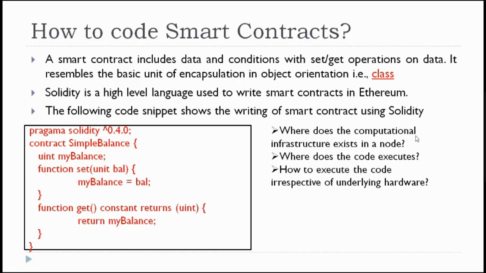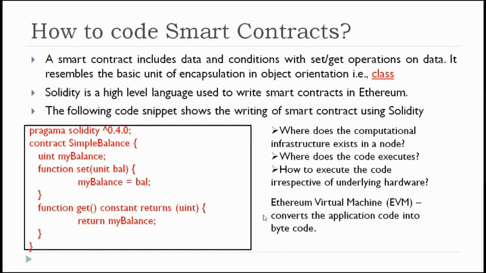So where does this computational infrastructure exist in the node? Where does the code execute? How to execute the code irrespective of underlying hardware? For all these things, only one answer: the Ethereum virtual machine. This Ethereum virtual machine will be used as the computational infrastructure in the existing node, and this code will be executed by the EVM.